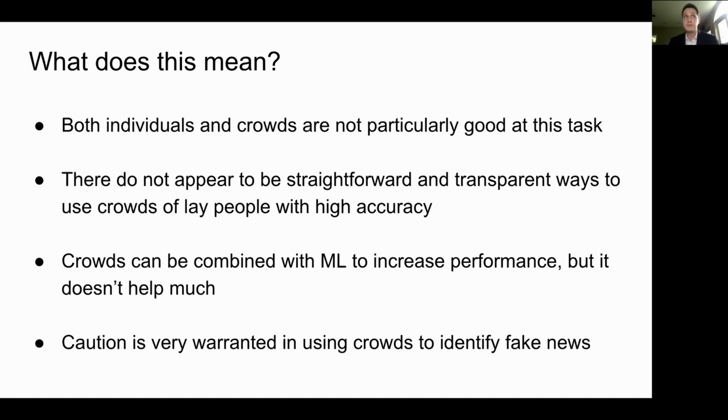So those are our takeaways. We think that both individuals and crowds are not particularly good at identifying fake news. There doesn't appear to be a straightforward way to use simple heuristics or rules. So if you really wanted to have a simple way to use, let's say, a non-expert community to identify fake news, we couldn't find one. Crowds can be combined with machine learning to increase performance, but at least at this point, the overall performance is still pretty bad. This is not an algorithm you'd want to bet the farm on.